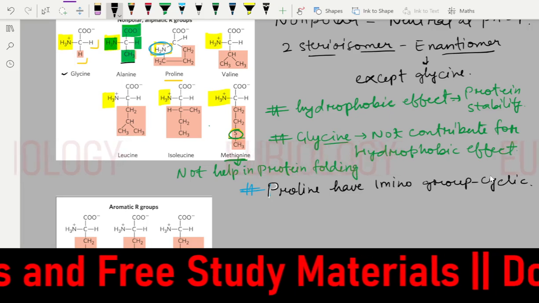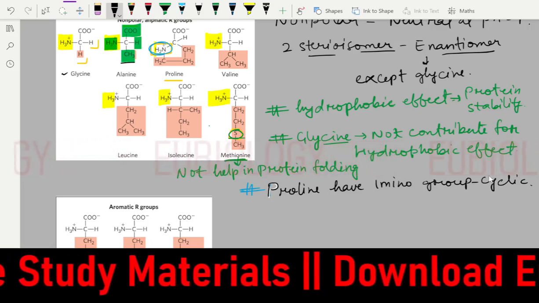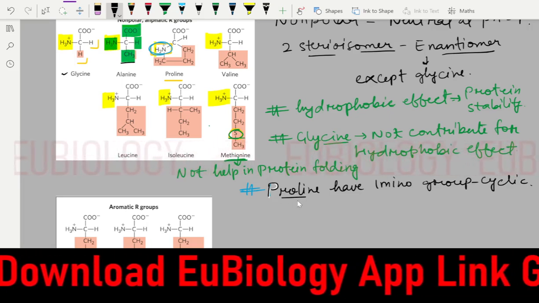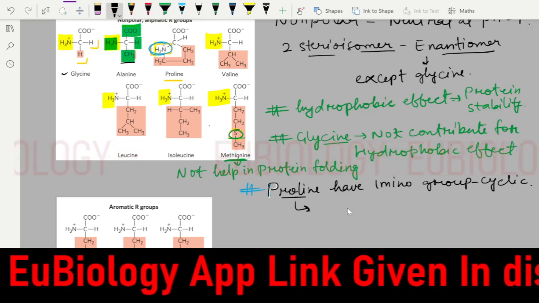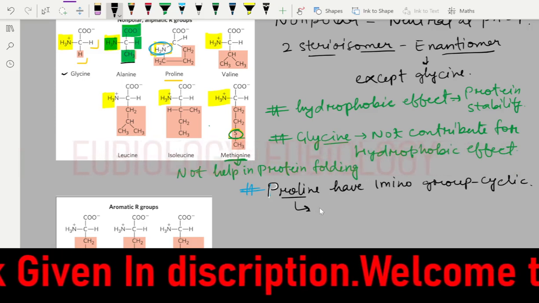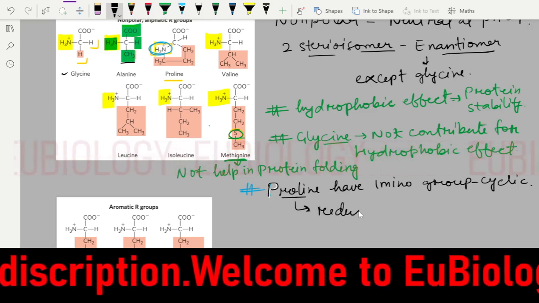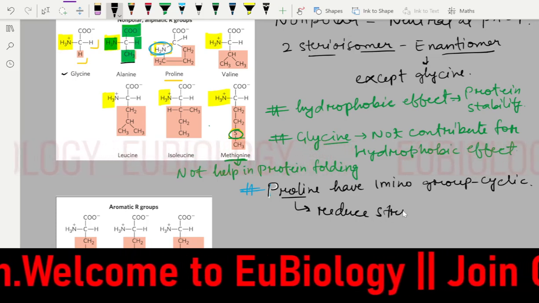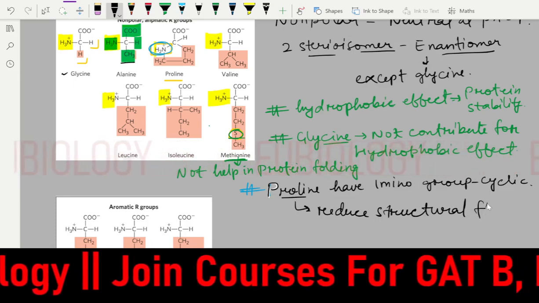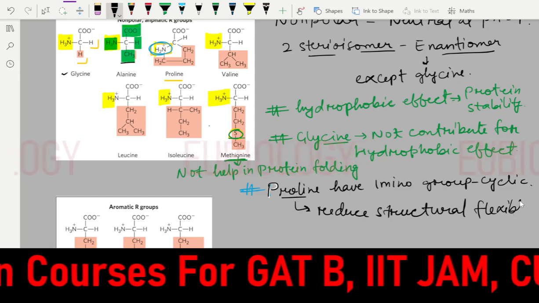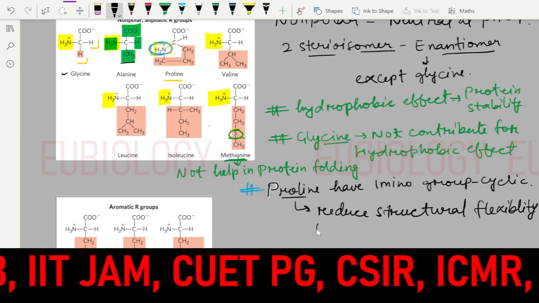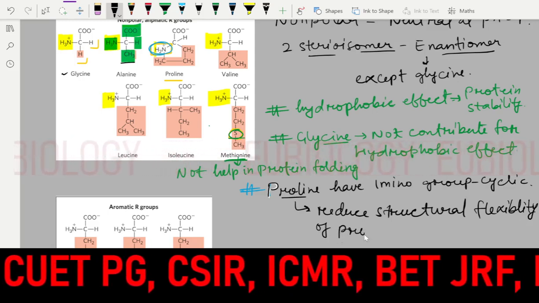So what if the proline is cyclic? Will it affect any protein? Because of it being cyclic, the proline will reduce the structural flexibility of protein. It will reduce structural flexibility of protein.